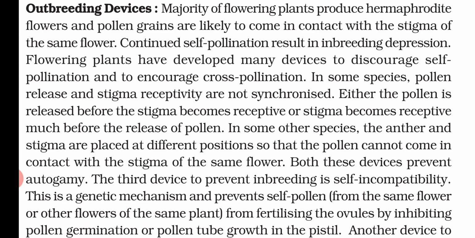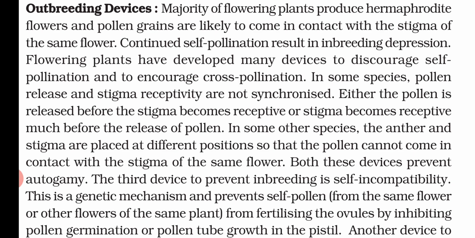Now, continued self-pollination results in inbreeding depression. That means if any flower is continuously self-pollinating, it will result in inbreeding depression. After some time, the quality of the breeding will decrease. That means the plant will not produce good quality seed, or there will not be any type of change or variation in them.